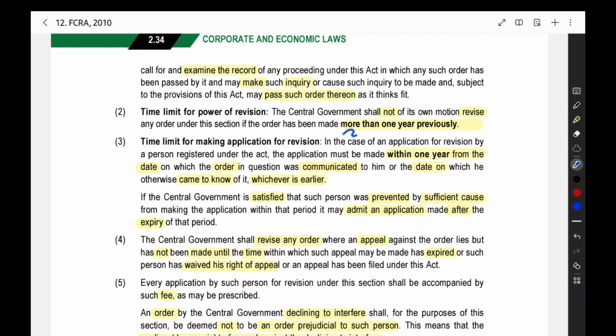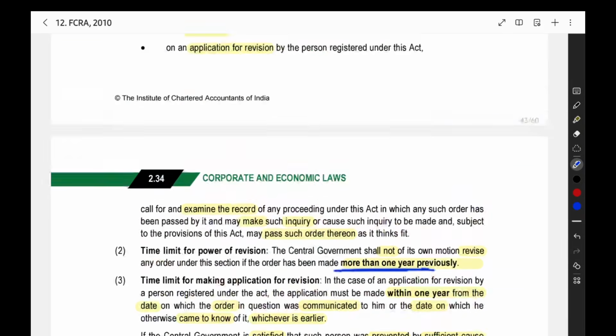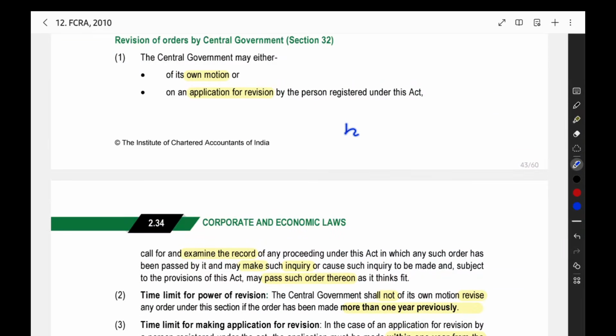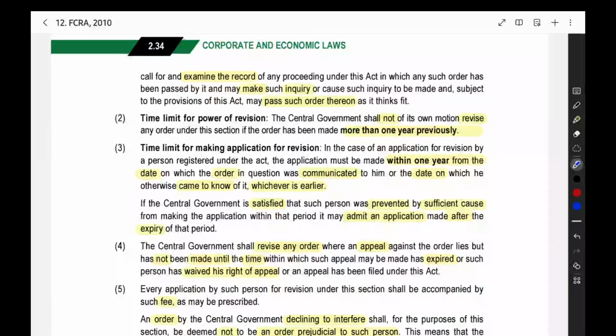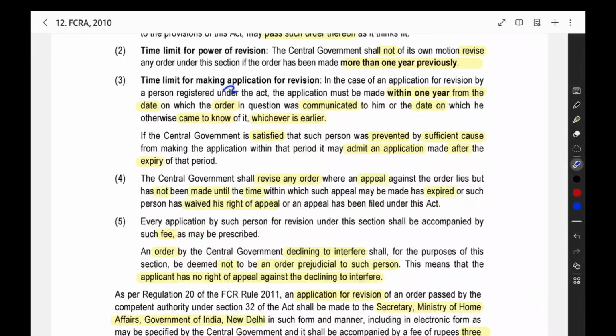Now, they cannot do it for more than 1 year previously. So for orders passed in the past 1 year only, the central government can do the revision of order on its own motion. Orders passed before 1 year, they cannot revise on their own now. Then, when a person makes the application for revision, it should also be made within 1 year from the date on which the order was communicated.